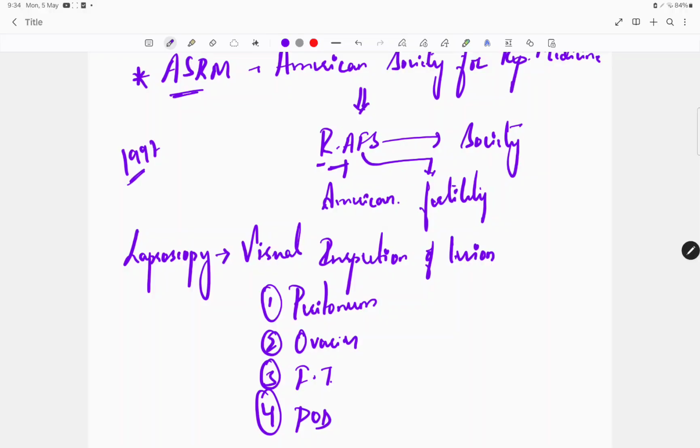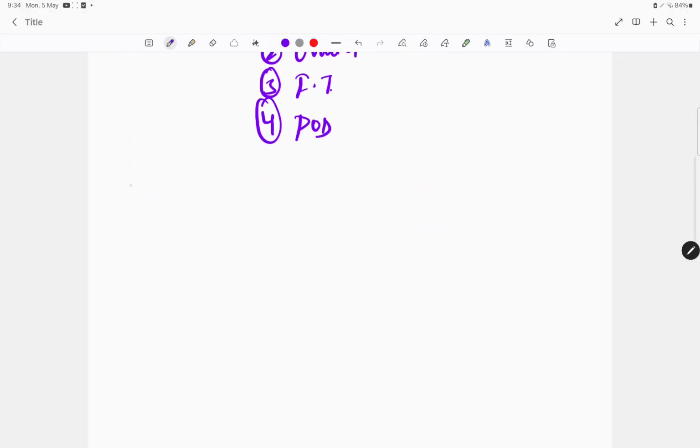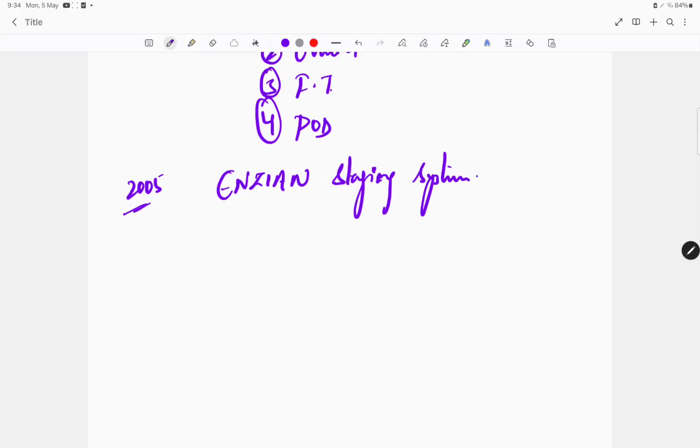You don't need to remember this year, but what has come recently is 2005, the Enzian staging system. In this, they have added retroperitoneal structures as well.